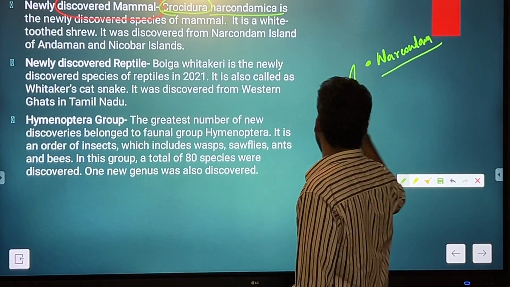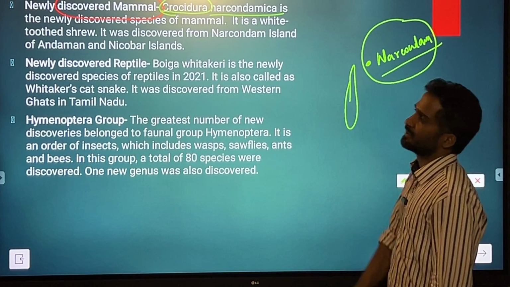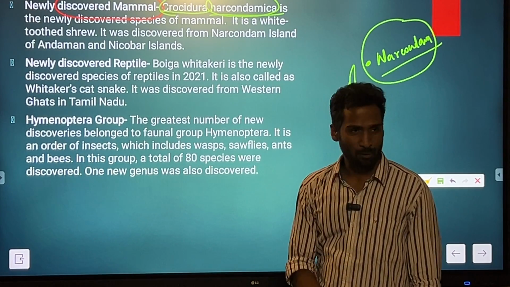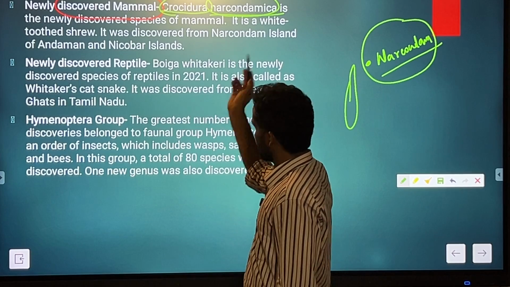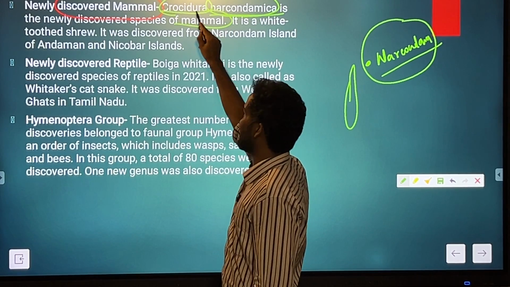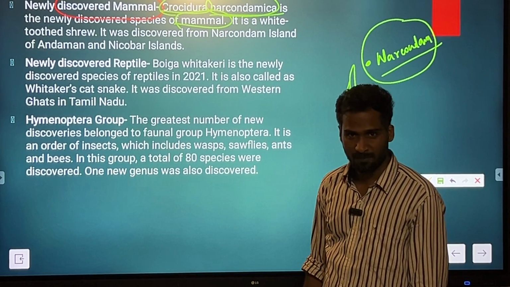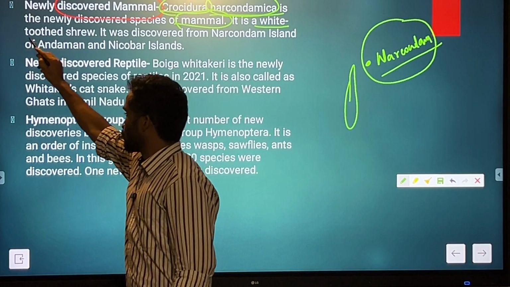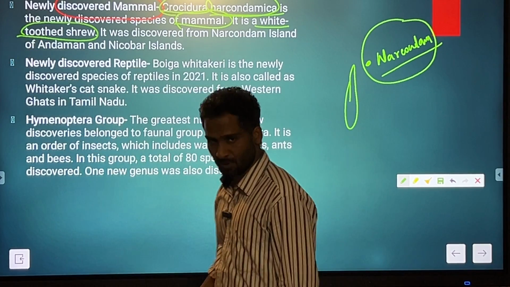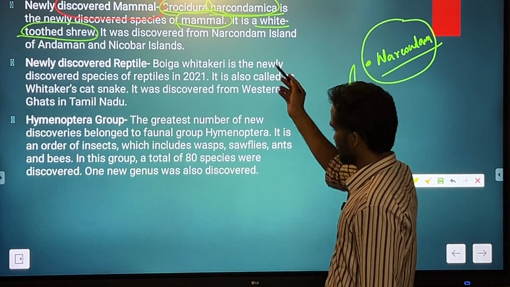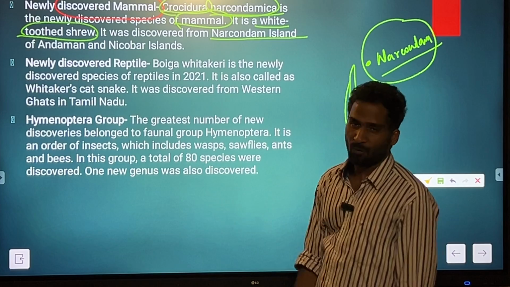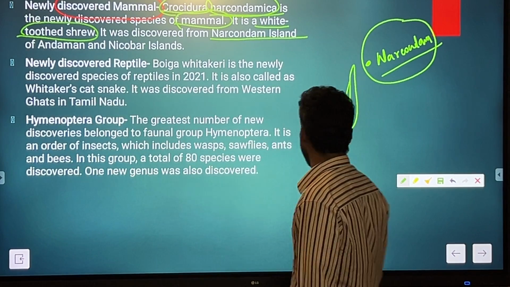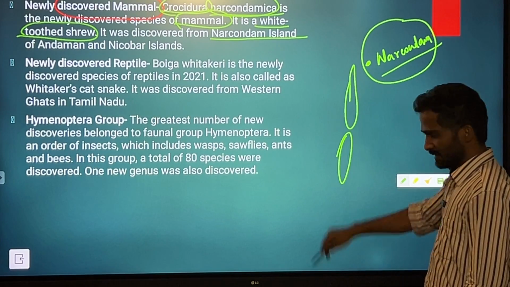Just remember the name, and it has been discovered in Narcondam, so that is why it has the suffix Narcondamica. Anyway, it is a mammal. Remember that it is a mammal, an animal species belonging to mammals. It is a white-toothed shrew. So remember these facts. Obviously, I told you it is discovered in Narcondam Island of Andaman and Nicobar Islands. Nicobar Islands would be downside.